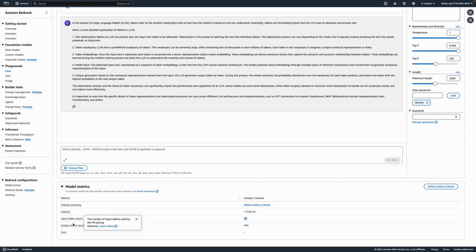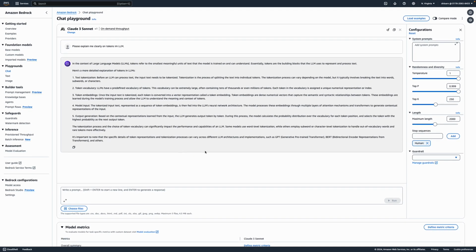And the output is the number of tokens generated in a response by the foundation model. I hope this gives a crisp and clear idea about tokens, because you should be careful. It might impact the cost as well, and it might tell you which model is more efficient.